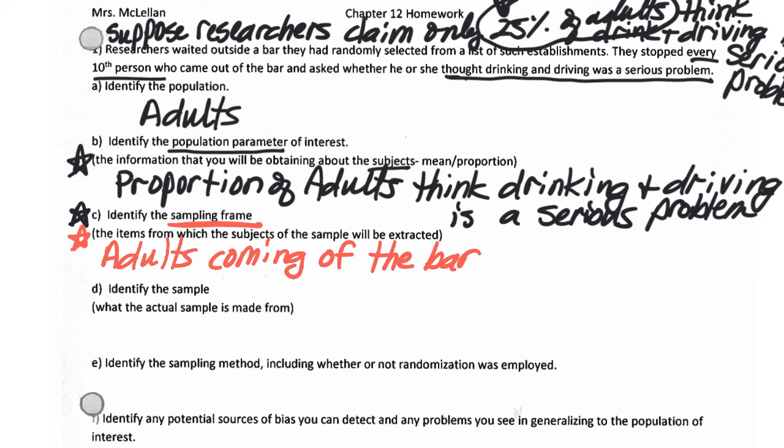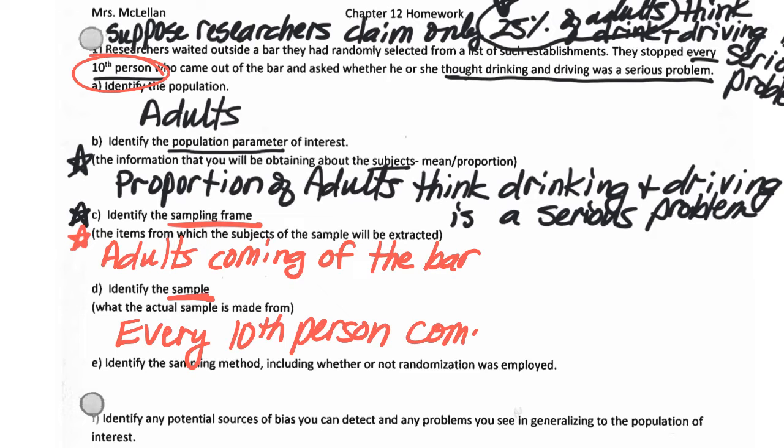But then who actually is the sample made up from? What is the actual sample made from? That is every 10th person coming out of the bar.